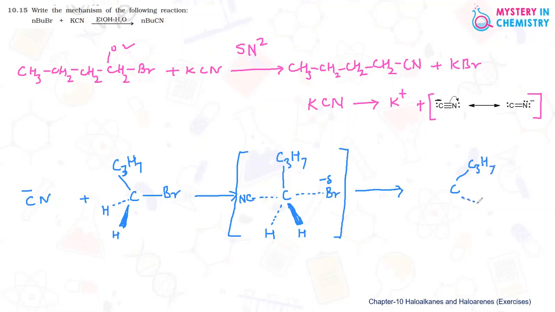One hydrogen is below the plane, another hydrogen is above the plane, and one CN bond is formed.